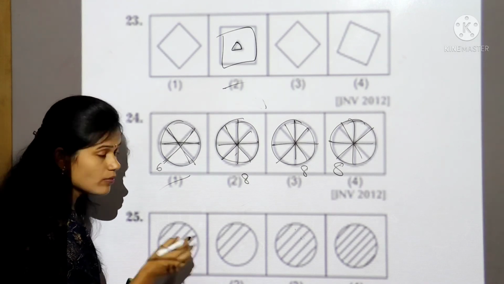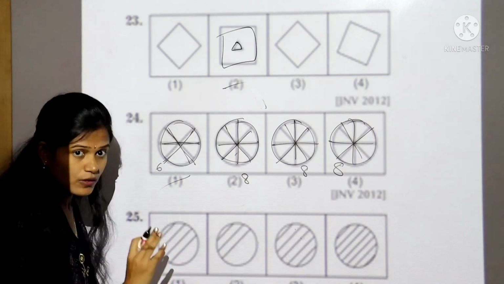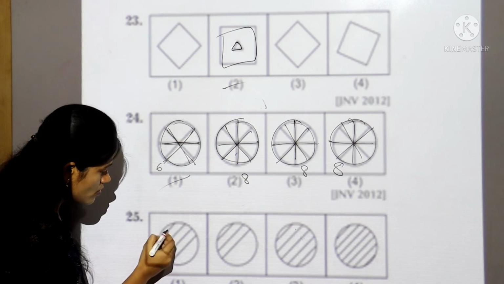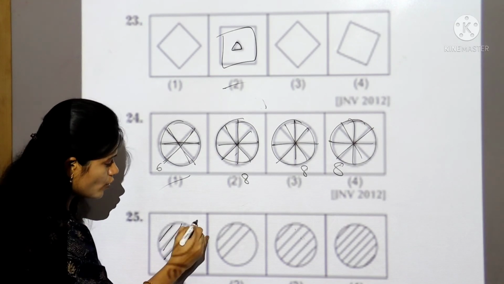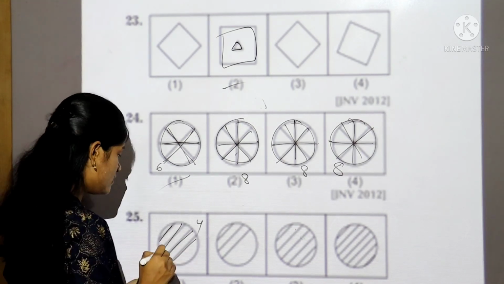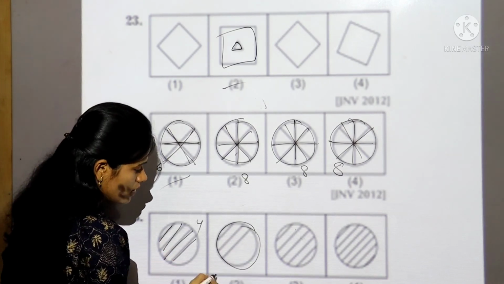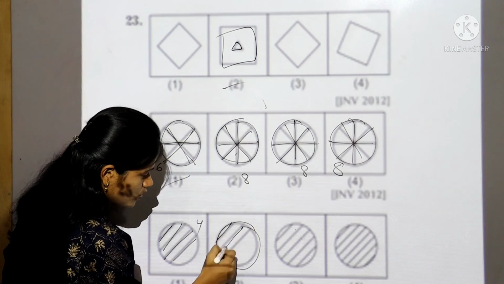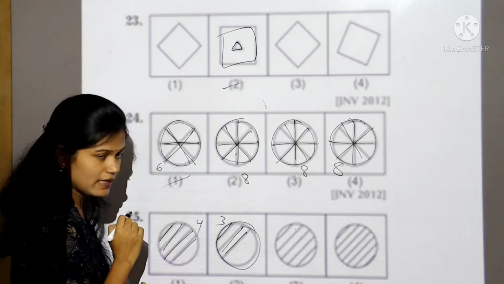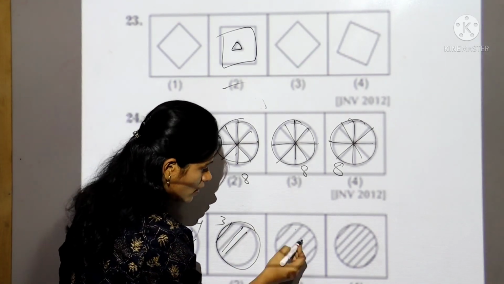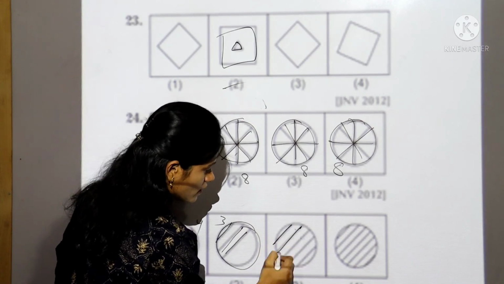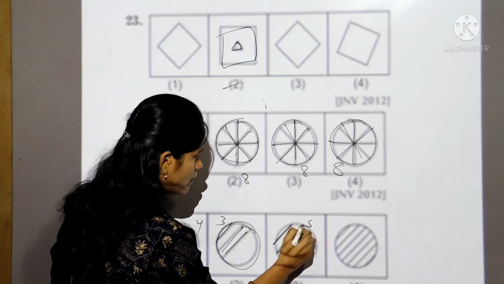See here, all the boxes are having circles. Now count their middle lines. The first box is having 4 lines at the middle of the circle. Now count the second box. First 1, 2, 3, which is having 3 lines. Now count in the third box, which is having 3, 4, 5.